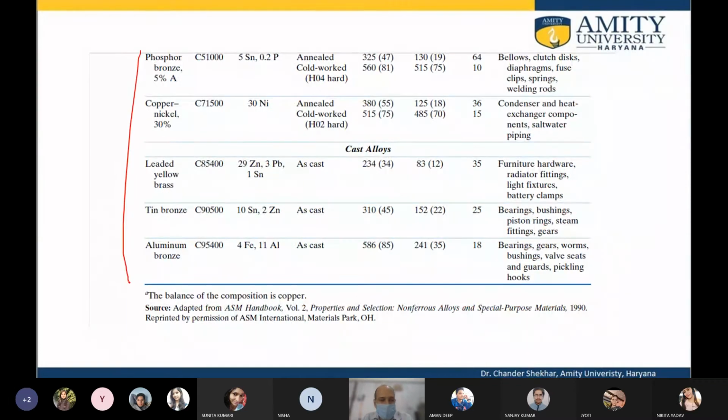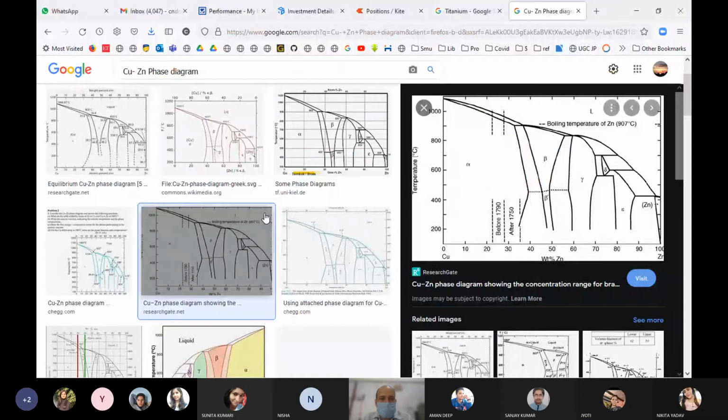There are various other kinds of alloys like tin, phosphorus, nickel that we just saw, and these are the cast alloys, in which, as cast. What is casting? Let me show you.